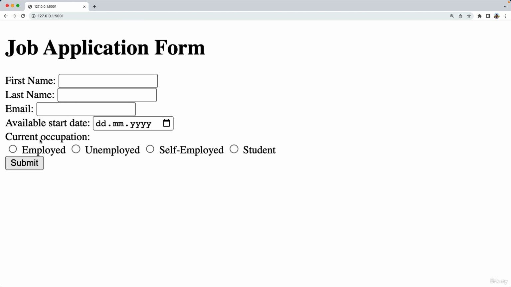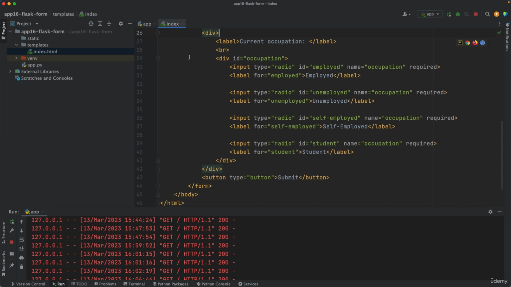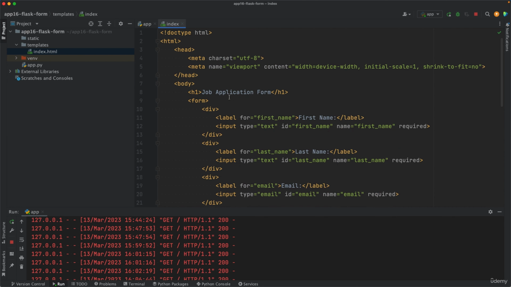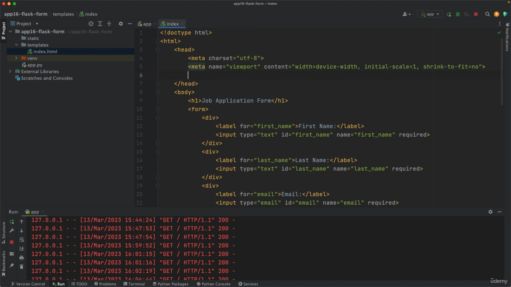So CSS is a language that adds style to HTML elements. We want to work on the index.html code. The very first thing we want to add here is a link element inside the head elements. So we have the head tag here and the closing head tag in here. We want to add the link, and inside link you want to say rel